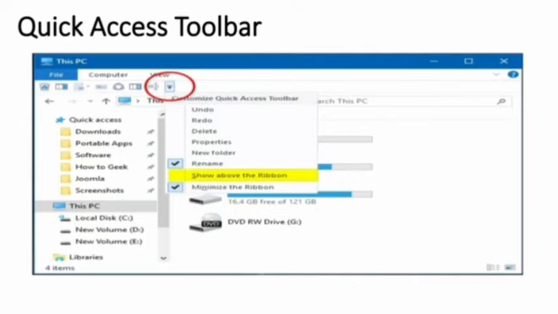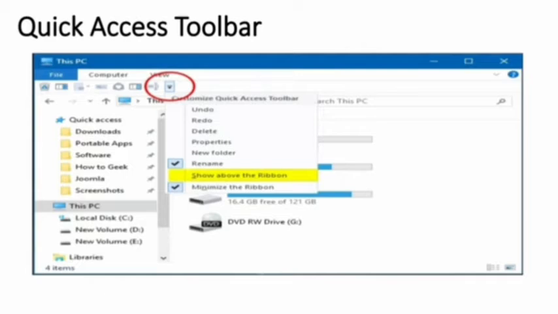It allows us to add tools to the Quick Access Toolbar, and it also lets us do different things such as restore, minimize and close this PC, which means that this toolbar gives us access to the system properties through which we can change the properties of the computer system.